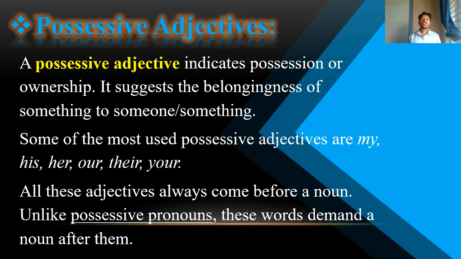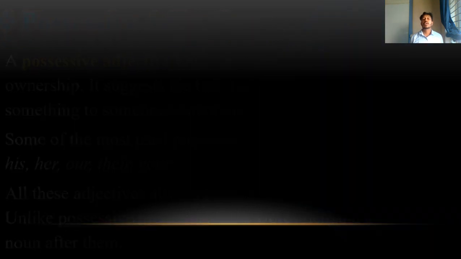It suggests the belongingness of something to someone or something. Some of the most used possessive adjectives are my, his, her, our, their, your. All these adjectives always come before a noun. Unlike possessive pronouns, these words demand a noun after them. So go to the next.